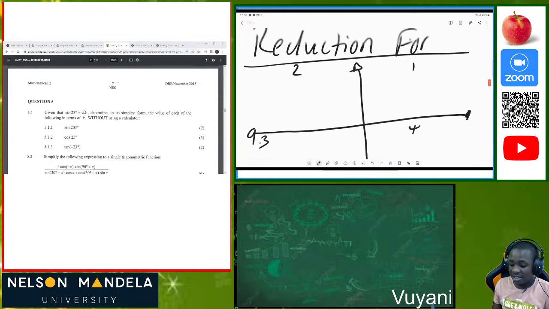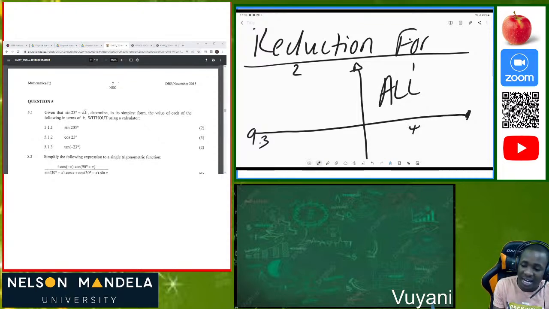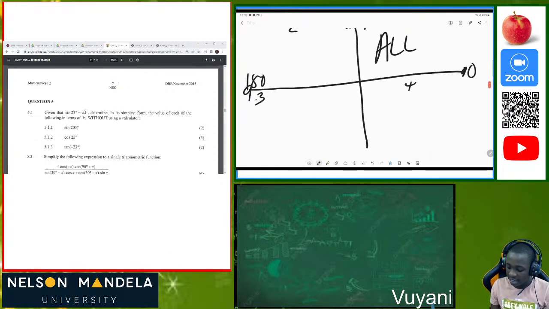So bear in mind that in our reduction formula, all the trigonometric ratios in the first quadrant are positive. When we are doing Euclidean geometry, we say that a straight line is equivalent to 180 degrees. When we divide that straight line into two, it's going to be equal to 90 degrees. So now we have 90 degrees here. Then 180 plus 90 degrees gives us 270.